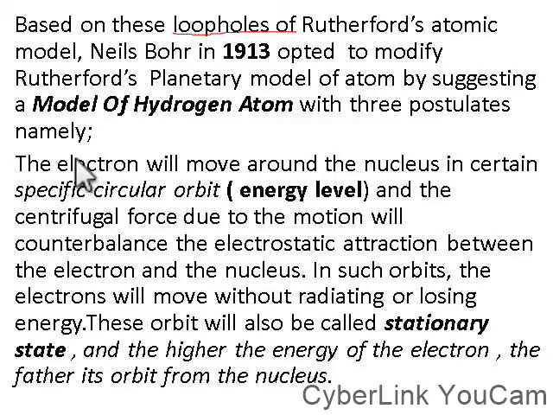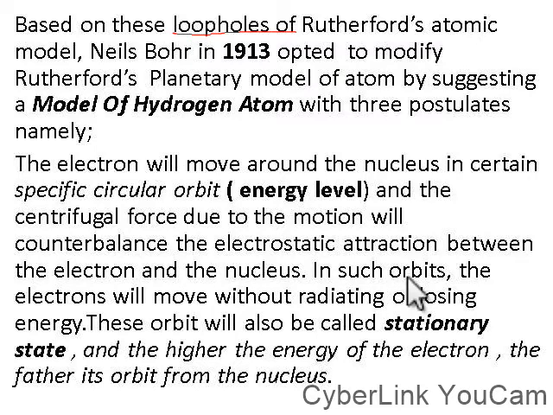namely, the electron will move round the nucleus in certain specific circular orbits called energy levels. And the centrifugal force due to the motion will counterbalance the electrostatic attraction between the electron and the nucleus.